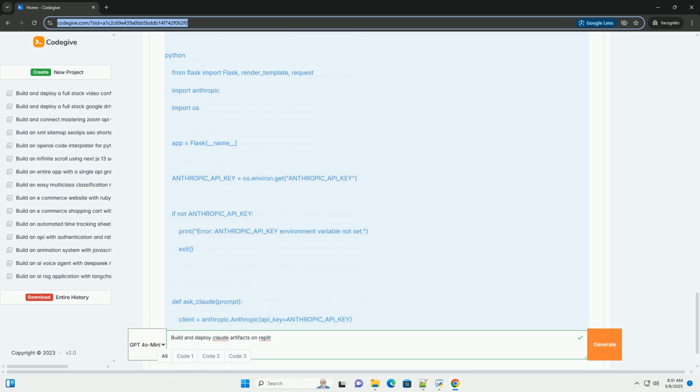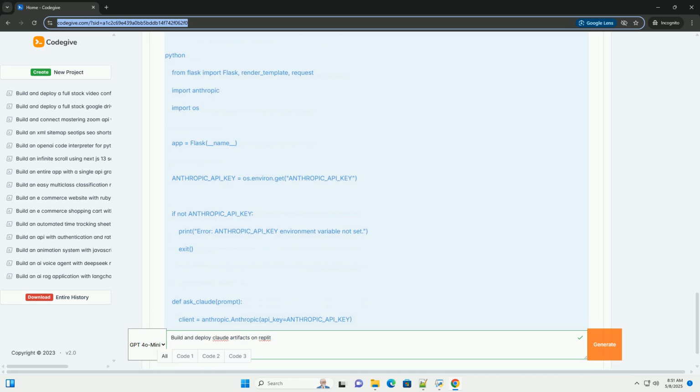Dependencies: keep your dependencies up to date to benefit from bug fixes and security patches. Logging: implement logging to track API calls, errors, and other events. This can be helpful for debugging and monitoring your application. Replit limitations: be aware of the limitations of Replit's free tier, such as memory limits and execution time limits. For more demanding applications, you may need to upgrade to a paid plan.